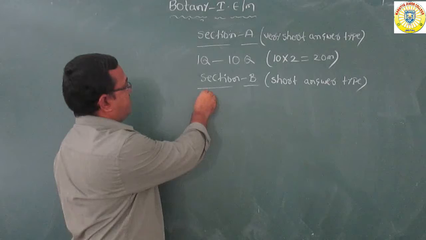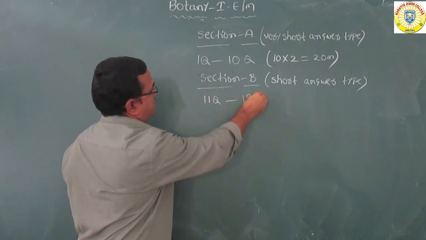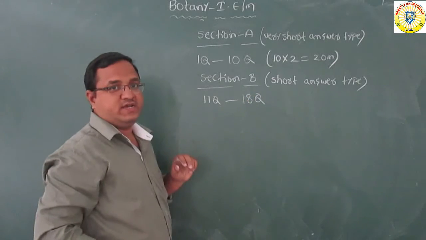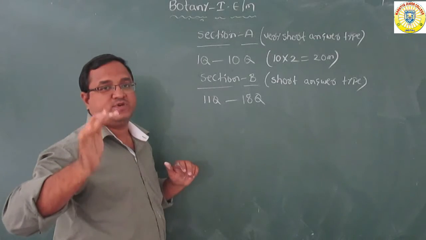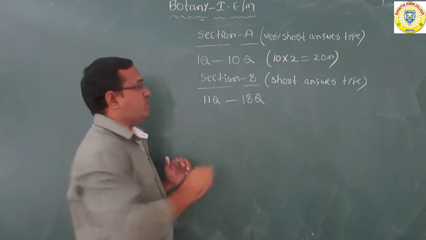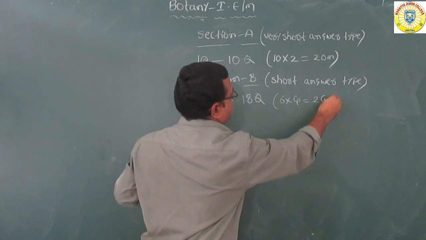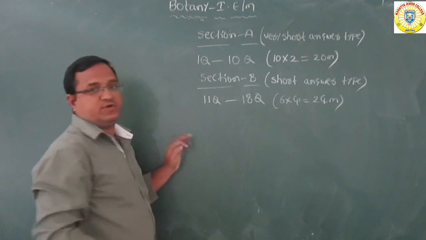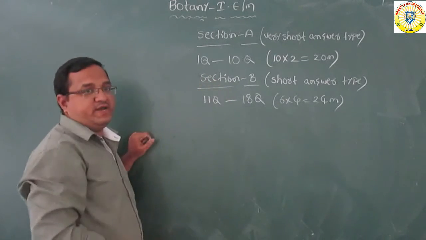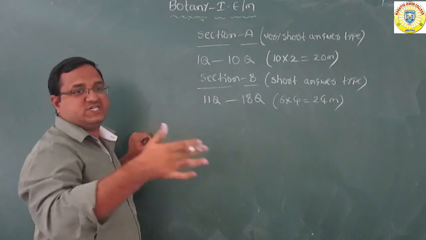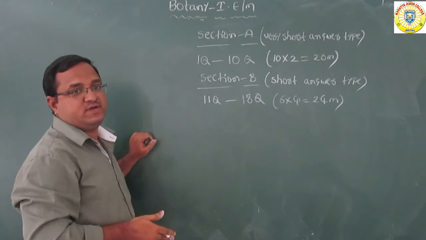See here, question number 11 to question number 18. Total they will ask 8 questions. In that 8 you should write any 6. Each carries 4 marks. So 6 fours are 24 marks. Okay, total how many marks completed? 44 marks completed here. Remaining 16 marks are for long answer type.